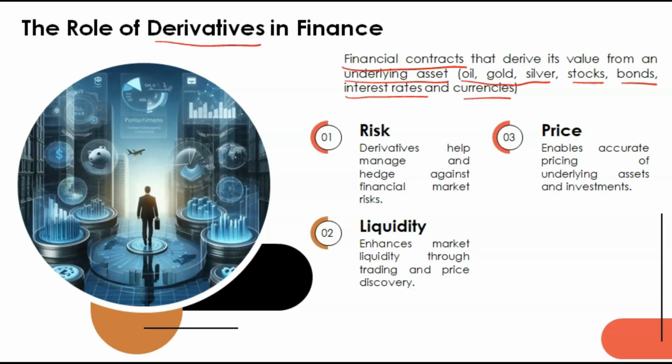And these are financial contracts. Okay, so these are basically contracts. Whenever we do trading, whenever we use derivatives, whenever we buy or sell something, what happens? We will get a digital note, a digital certificate.